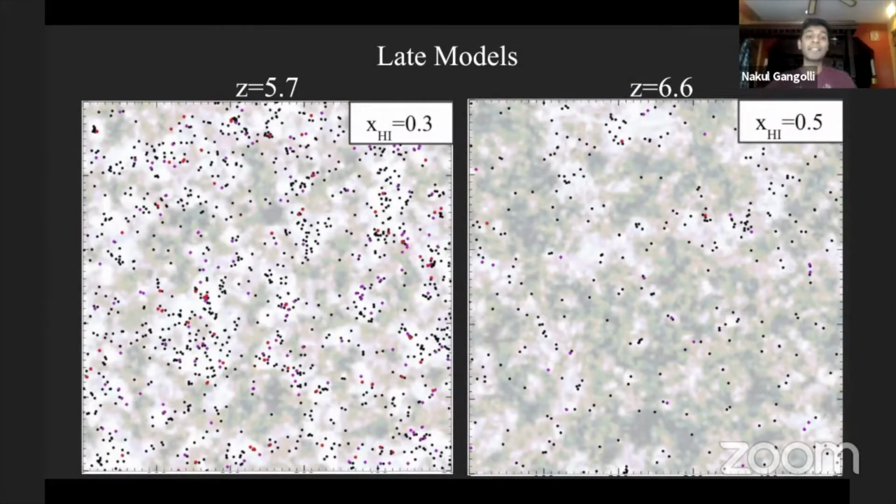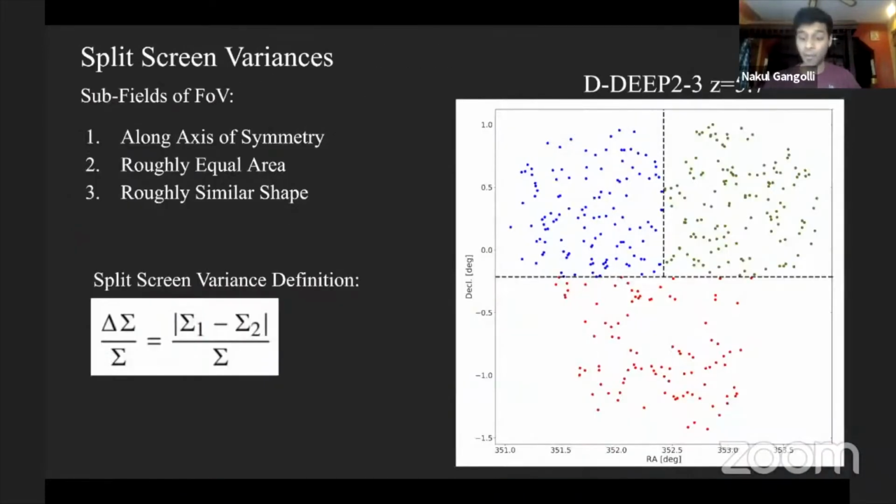What ends up happening is that the LAEs that are getting obscured in the neutral regions of the IGM have to be compensated for to make sure that LAE surface density stays the same. And so the ionized regions of the IGM become much, much more transmissive to the Lyman-alpha line. And so this comes back to the first question that I wanted to answer: whether or not the large-scale structure evolution could explain the wide field-to-field variations that we see in the fields, or whether that extra effect from neutral gas is needed to account for the variations.